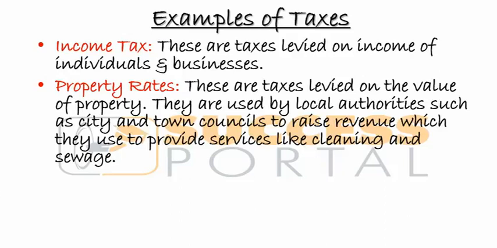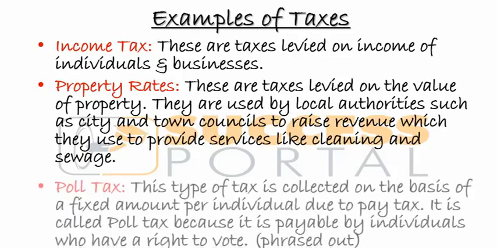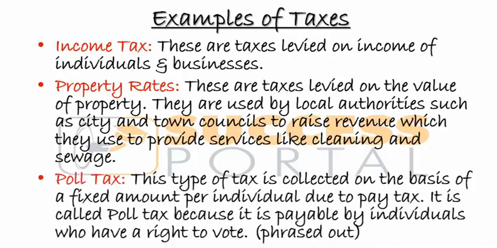They are raising revenue, which is used to provide services like cleaning and sewage systems. So they are collecting this to make sure that they are able to provide these public services. My city rates, my ground rates, all these are under property rates. And this is another example of tax.